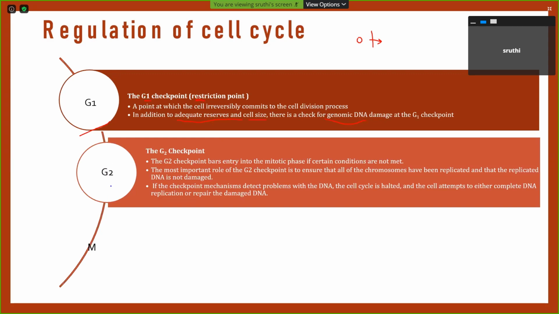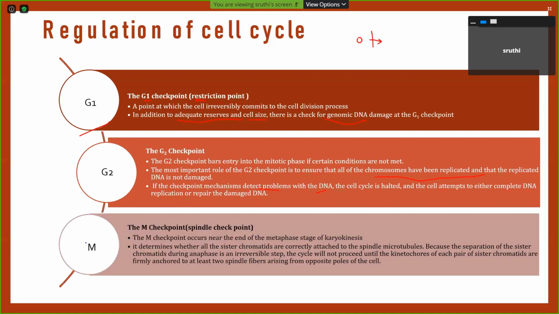Then the G2 checkpoint ensures that there are no problems with the DNA, and also whether all the chromosomes have been replicated. And the last is the M checkpoint, which ensures that the spindle microtubules are correct, because the separation of sister chromatids during anaphase is an irreversible step.